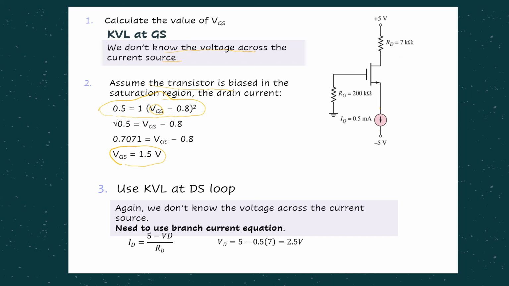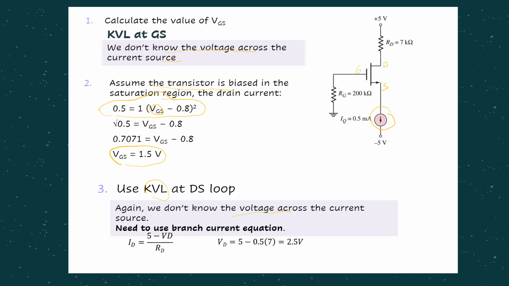Then step number 3, we use KVL at the DS loop. Again, we don't know the voltage across our current source, so we need to use a branch current equation. In this case, this is the drain, this is the gate, and the source.